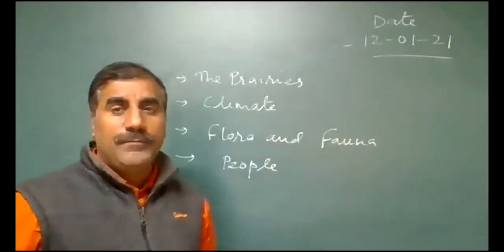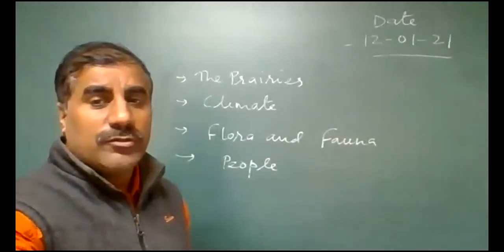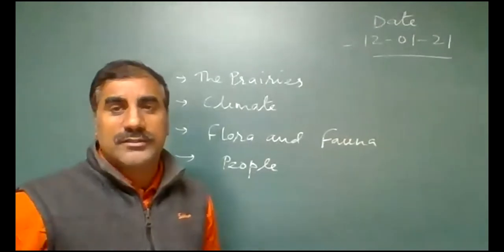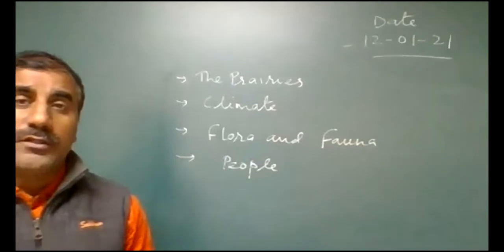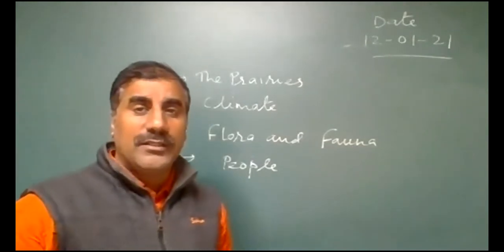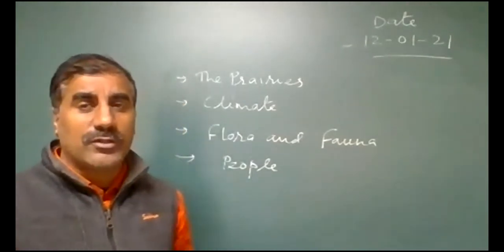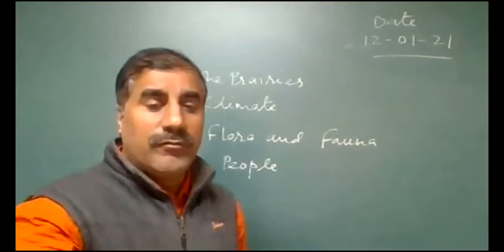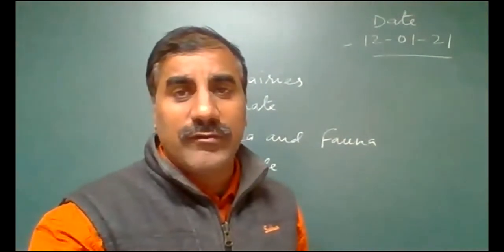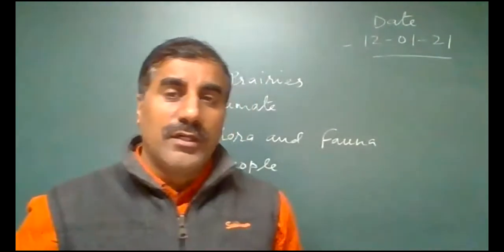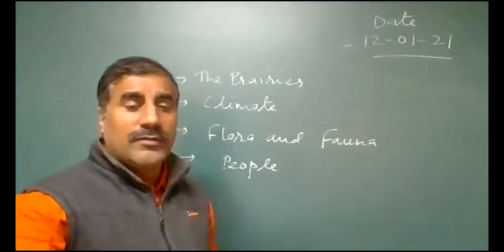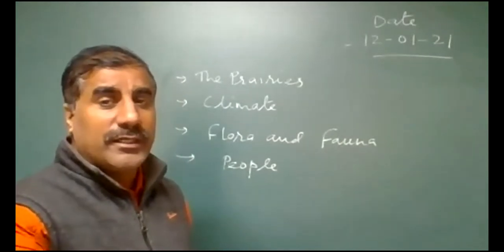Good afternoon, dear. Today we are going to start a new chapter, chapter 9, Life in the Temperate Grassland. In this chapter we'll discuss two grasslands. One is the prairies grassland, which is located in USA and Canada. Another one we'll discuss is the veld grassland.